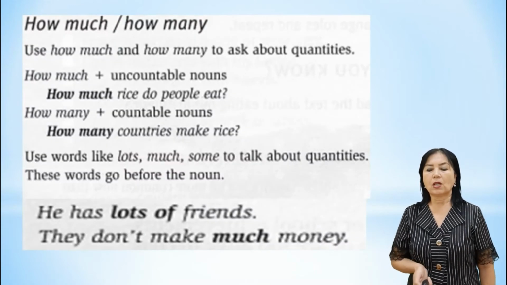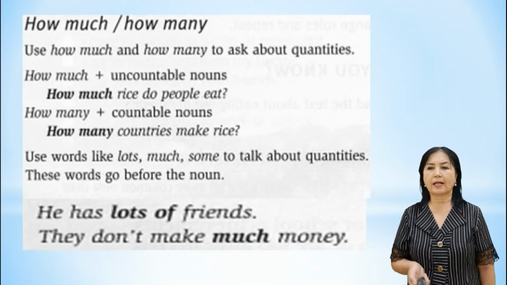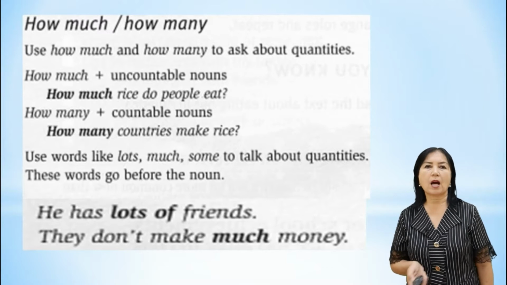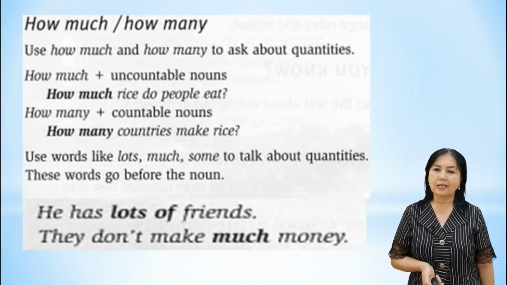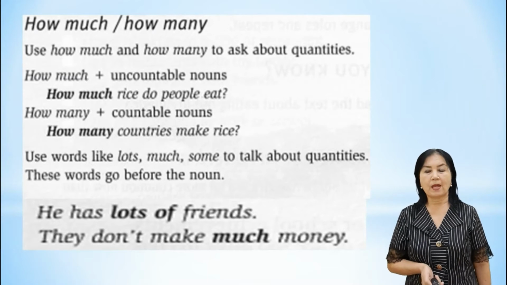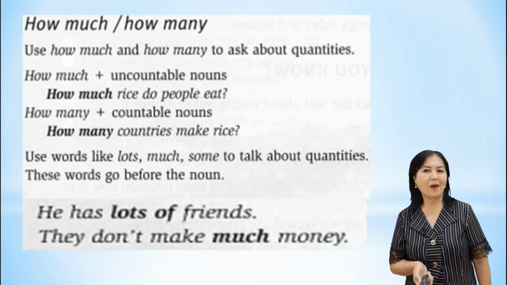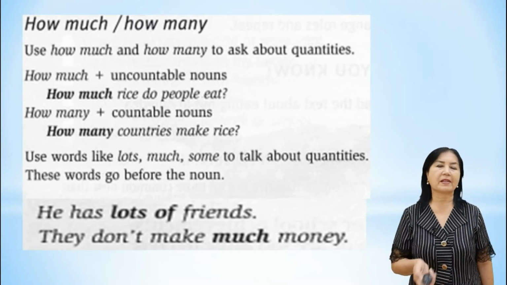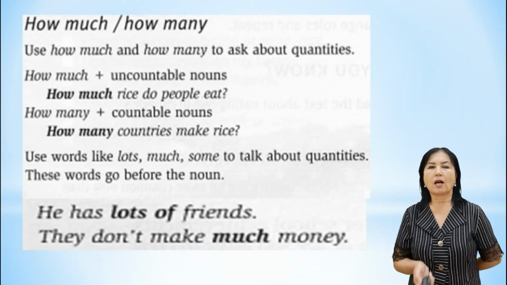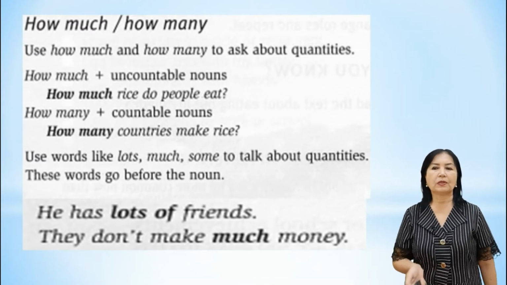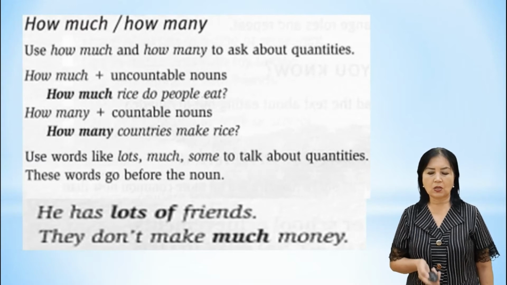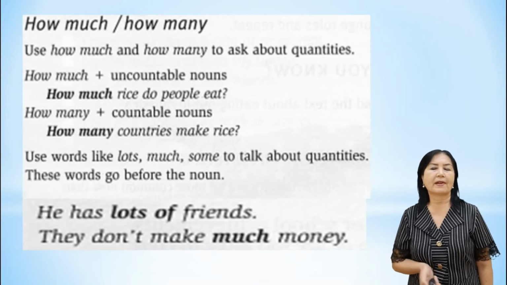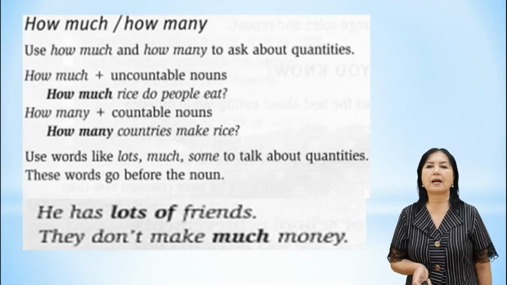When we make a question with countable and uncountable nouns, we need the question phrases how much and how many. How much plus uncountable, and how many plus countable. For example, how much money is in your pocket, or how many books are on your shelf. How many countries make rice? We use words like lots, much, some to talk about quantities. These words go before a noun. For example, Akram has lots of friends, or they don't make much money.